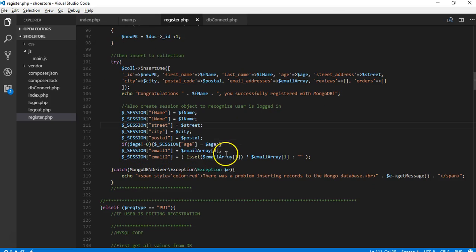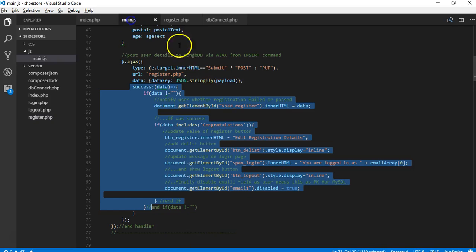So the final thing to look at is just a catch statement. If there's an error, we simply echo back to the client that there was an issue. So that's the code completed on the server side. The data has been inserted into the Mongo collection as well as the MySQL table.